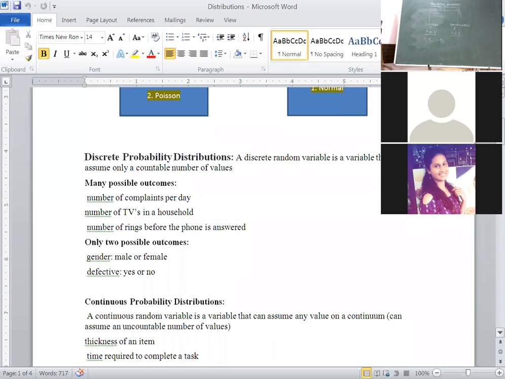We associate a number, and we write the representation of the probability mass function as probability of x is equal to small x. In the binomial distribution also the definition is the same. Probability of x is equal to x, here i running from 1 to n, where x is equal to xi.